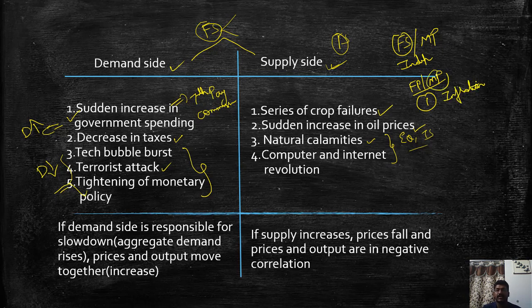Let us suppose the central bank has increased the repo rate. If the central bank increases the repo rate, what happens? Money supply decreases. But on the other hand, the government is giving loan waivers. That means the people will have more money and again they will start spending more and again the demand will be more. So in a way the monetary policy will become ineffective.